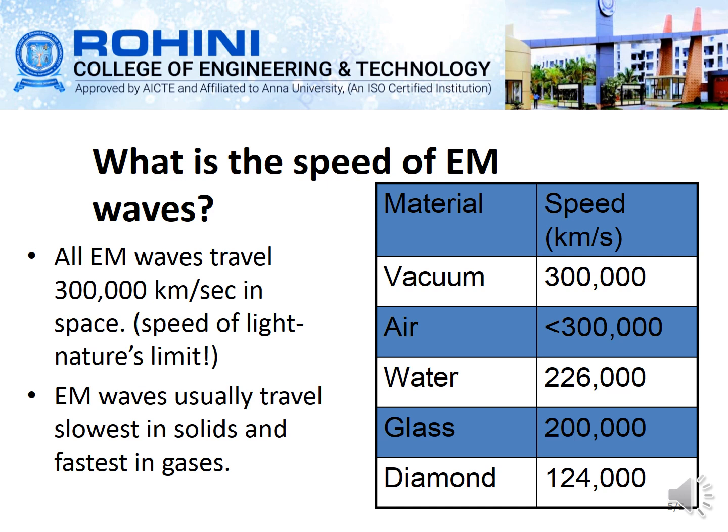These electromagnetic waves usually travel slowest in solids as well as gases, and in the case of light, its speed is very high compared with solids and gases. While considering the speed in vacuum, it is 3 lakh, in air it is less than 3 lakh, in water 2.26 lakh, in glass 2 lakh, and in diamond 1.24 lakh.